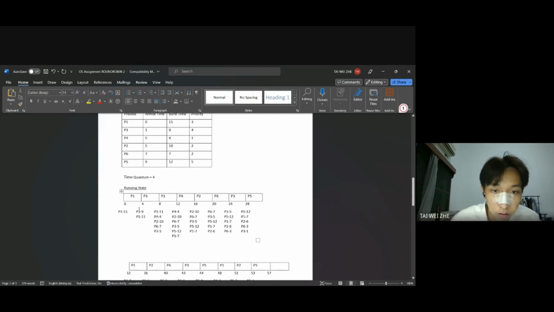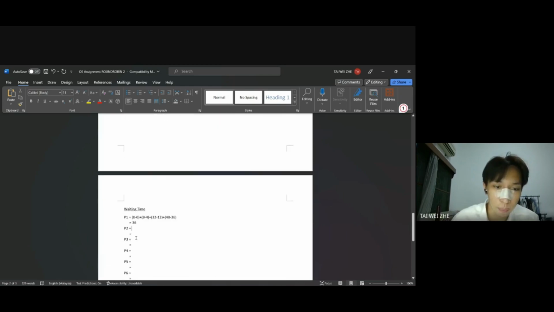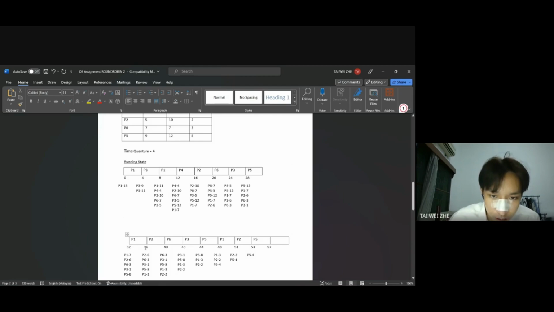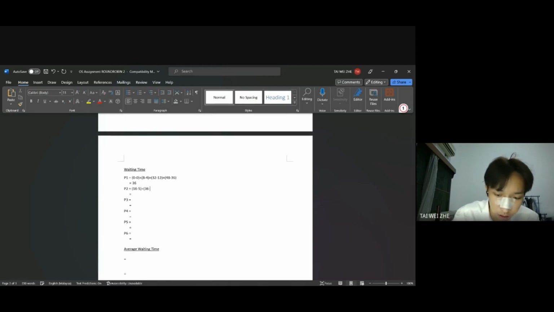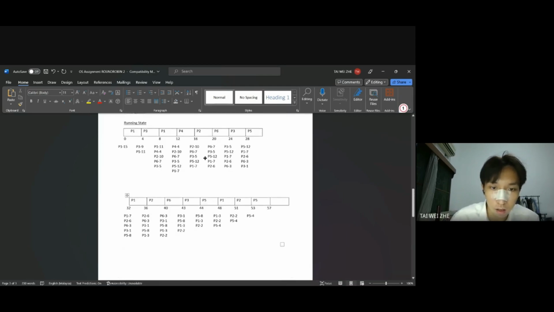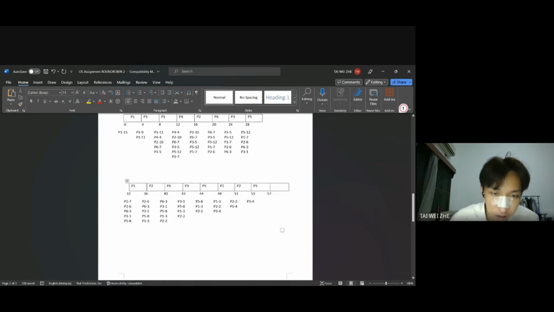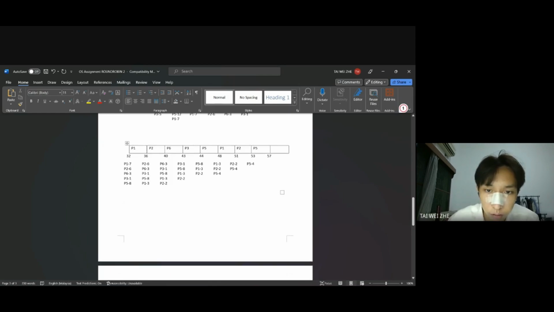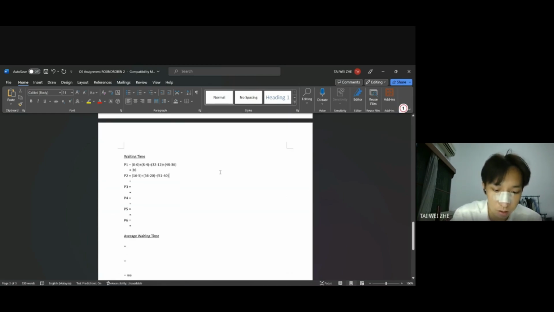P2 is 5. So 16 minus 5. And then plus P2 here, and 36 minus 20. Okay, plus P2 here done, and 51 minus 40. Okay, after that we check for the P2, 51. Okay, it is last. We count for it. 16 minus 5 plus 15 minus 40. Okay, it is 38.